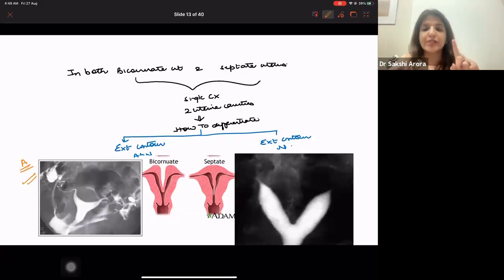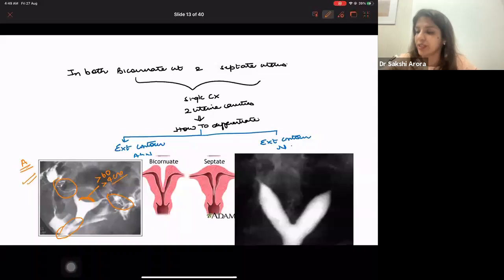In image A, the first thing you have to see is the tubes. So 1 tube and 2nd tube. So it cannot be unicornuate, right? Then look at the number of cannulas. I'm just having a single cannula, so it cannot be didelphus. Now, either it has to be bicornuate or it has to be septate. So now I am going to see the angle between the 2 horns. This angle is more than 60 degrees and distance is more than 4 centimeters. So image A most probably belongs to a bicornuate uterus.